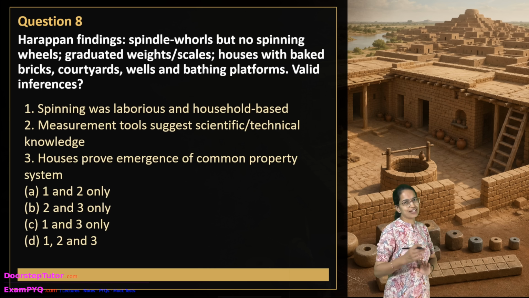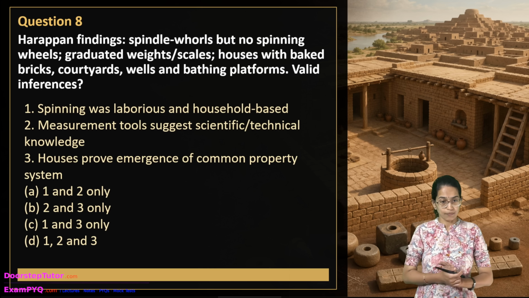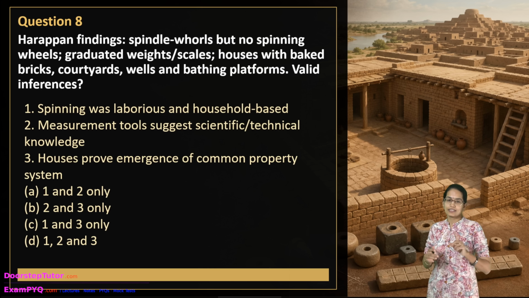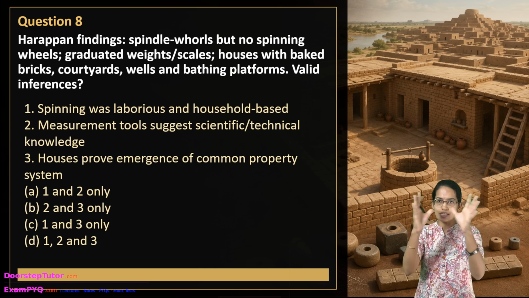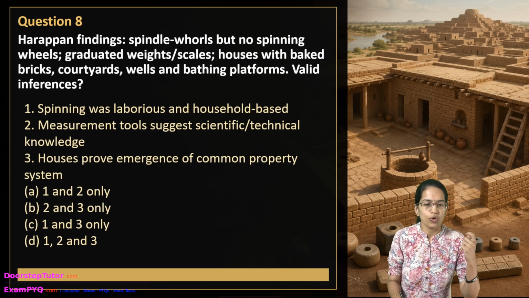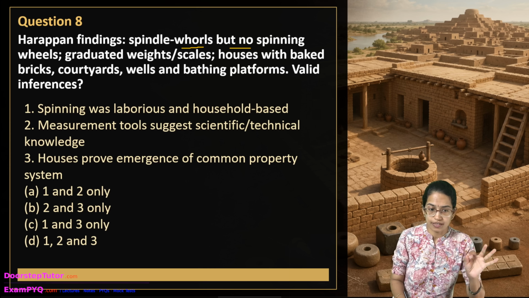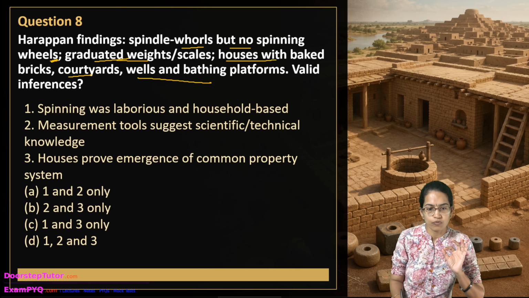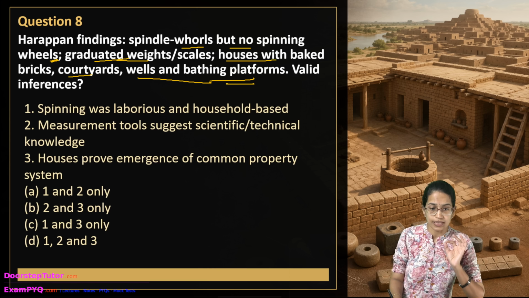Now this is a very interesting question on Harappan architecture. This question talks about the things that you see, right? So spindle whorl but no spinning wheels, and graduated weights and scales, houses with baked bricks, courtyards, wells and bathing platforms.